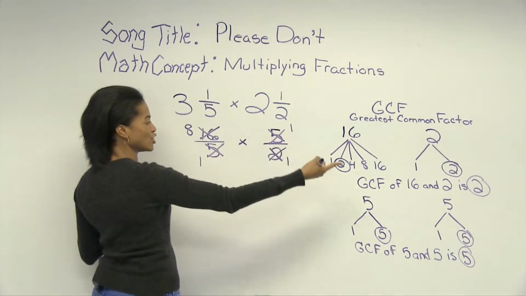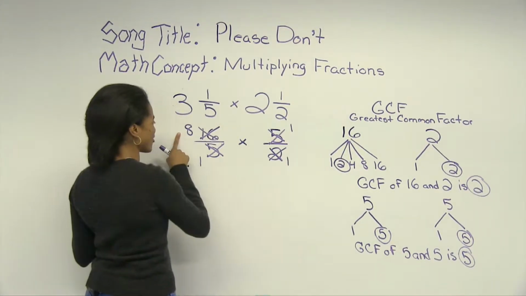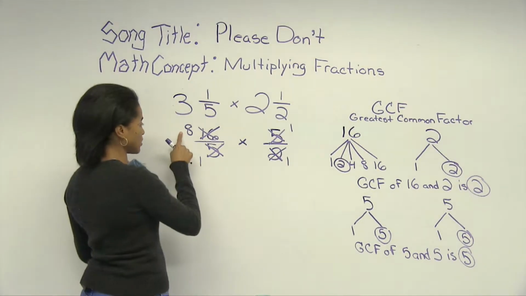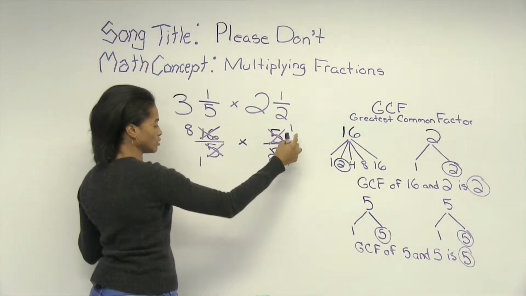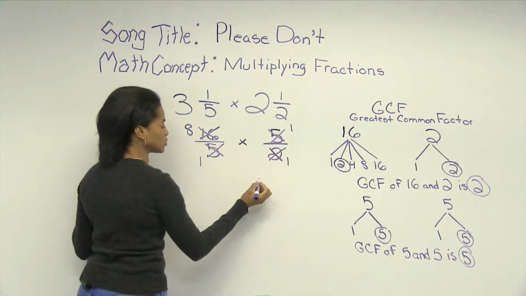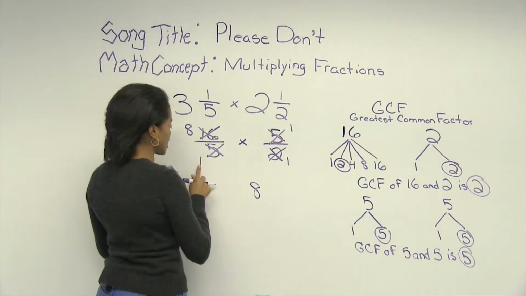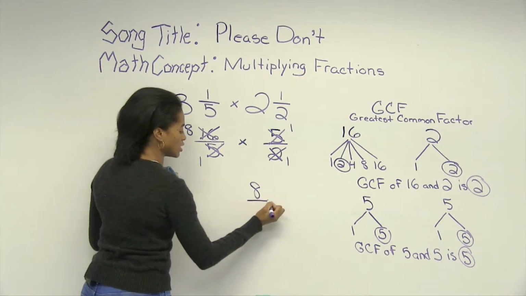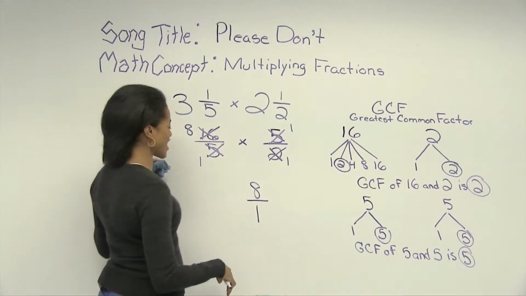Multiply my numerators, then I multiply my denominators. So the track says multiply my numerators. Now our numerators, we have 8 and 1. So multiply those. 8 times 1 gives me 8. Then I multiply my denominators. 1 times 1 gives us 1. All right? Got it? DJ, play track.